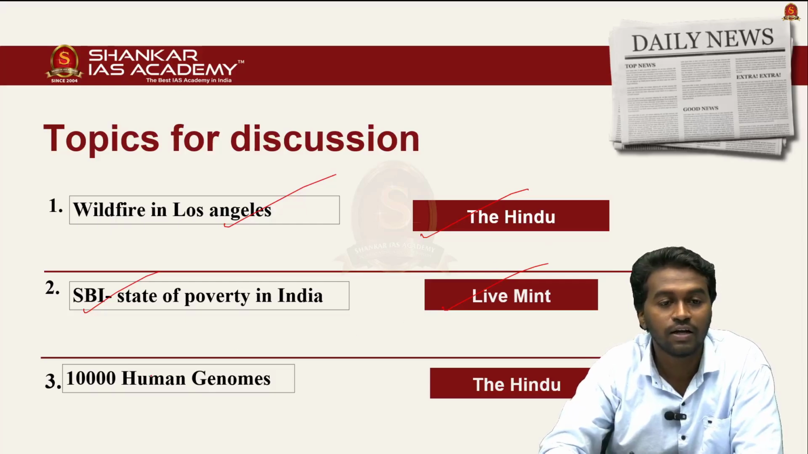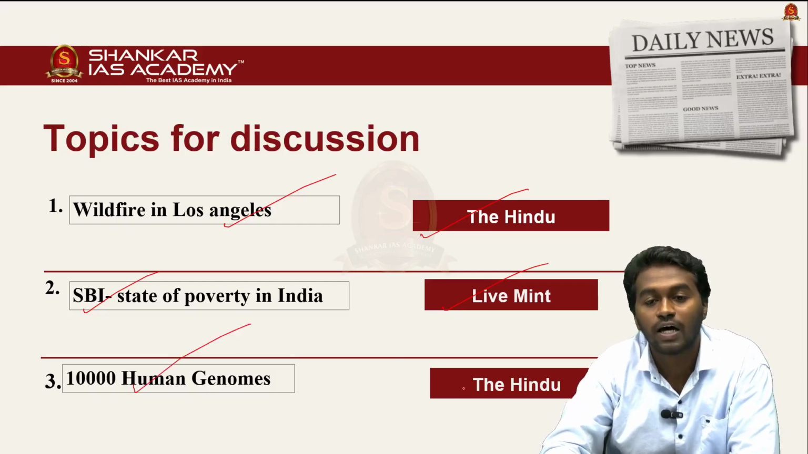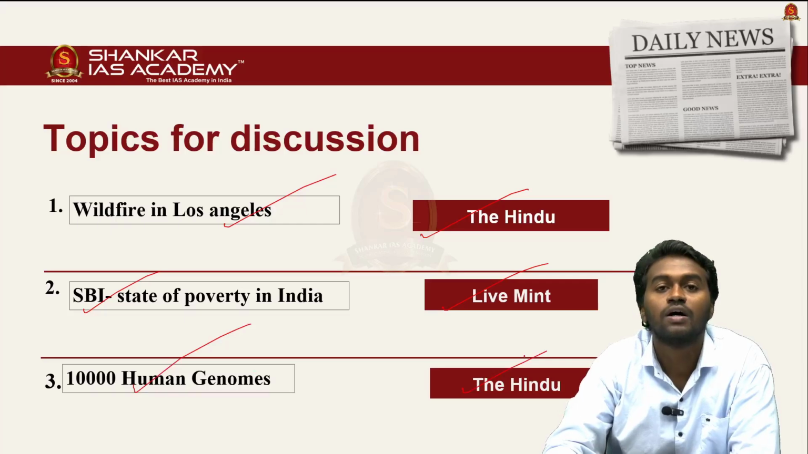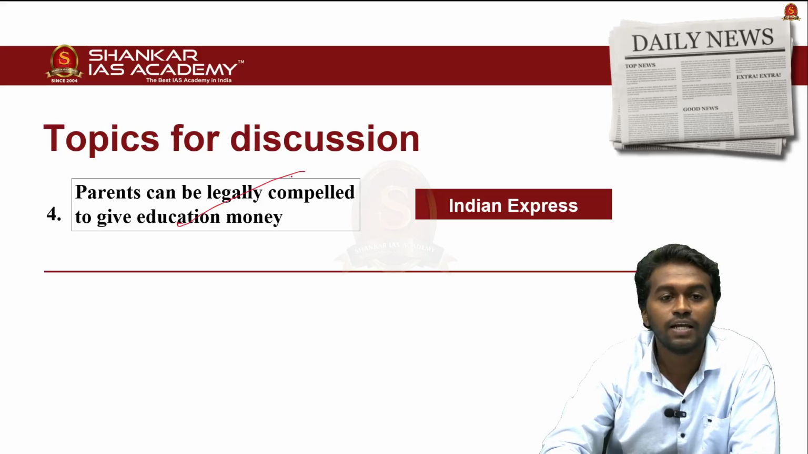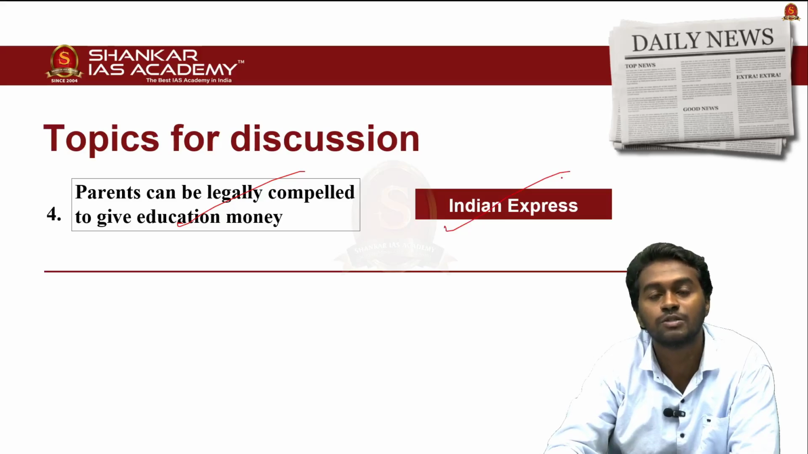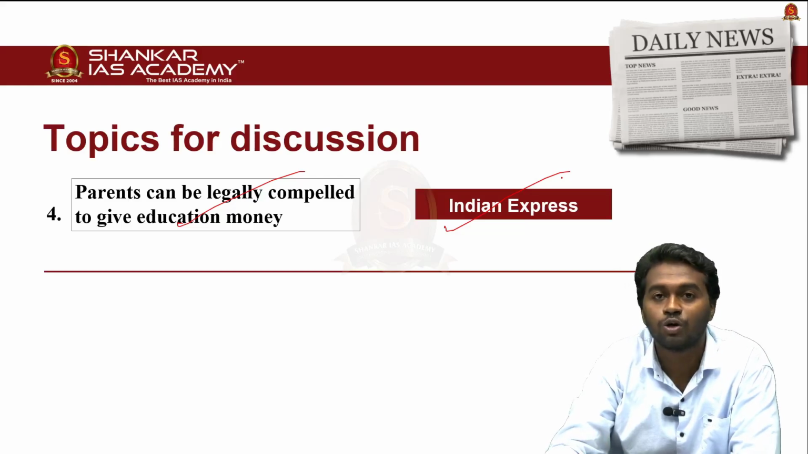And the third article, 10,000 human genomes. This article is taken from the newspaper The Hindu. In this topic, we will be discussing some basic facts related to the genome, and then we also discuss the India Genome Project. And the fourth article, parents can be legally compelled to give education money. The article is taken from the newspaper Indian Express. This article is talking about the recent verdict of Supreme Court, in which the Supreme Court emphasized the right to educational expenses. So without much delay, let's begin our discussion with the first article.